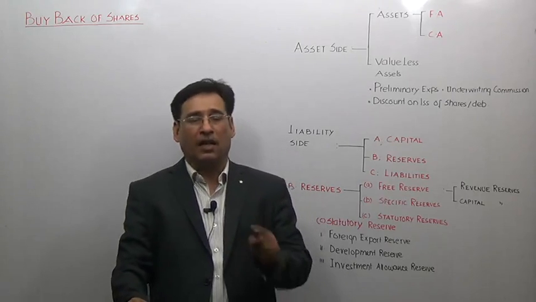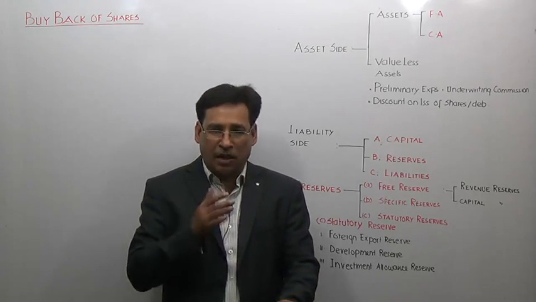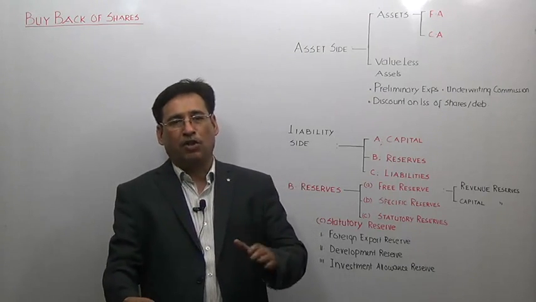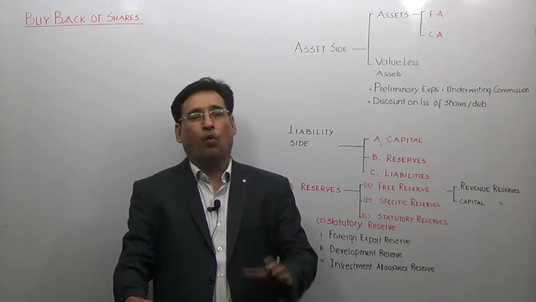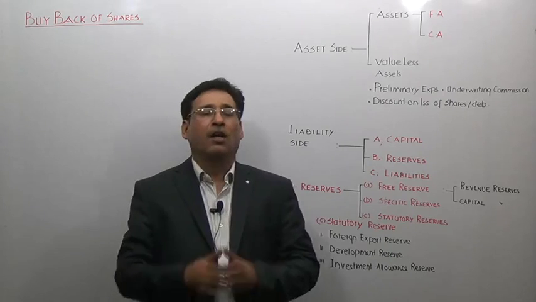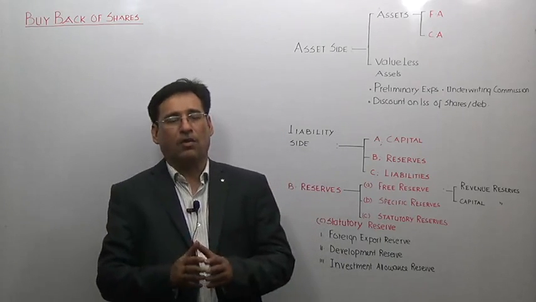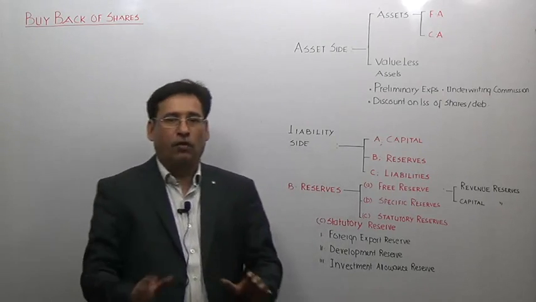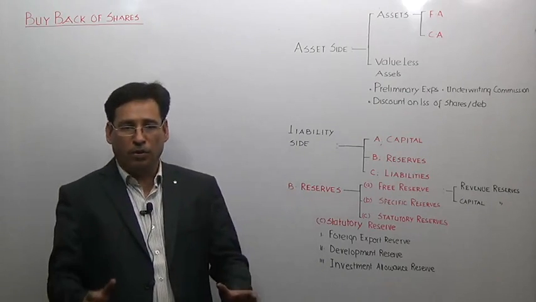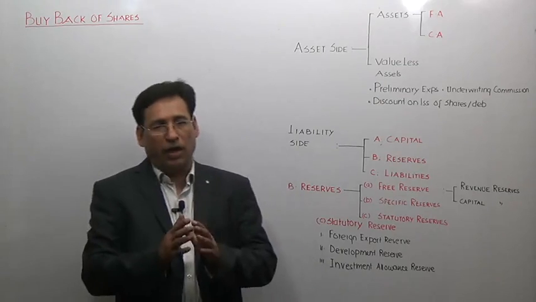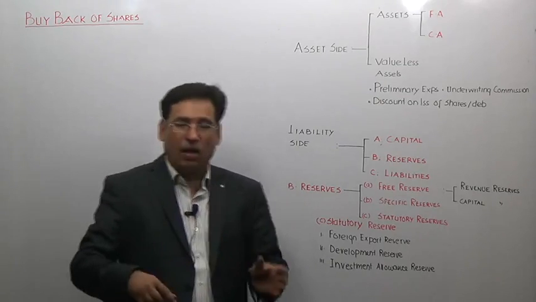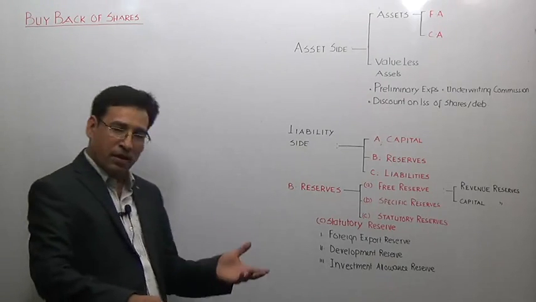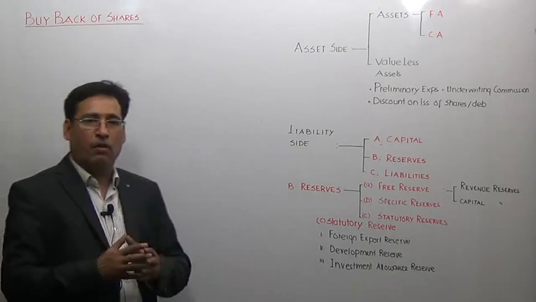The reason is that in the case of equity share, the entity never commits itself in the initial stage that it is going to return the money. So rather than saying redemption of equity share, we are going to use buyback of share. That's a different part. Buyback of shares is almost similar to redemption of preference share, correct? So we will not use the word redemption of equity share. Rather, we are going to use the word buyback of share. However, the meaning is almost the same, correct? The internal meaning is the same. In all the cases, the company will return the amount to the shareholders. So we have to learn now the intricacies of buyback of share.